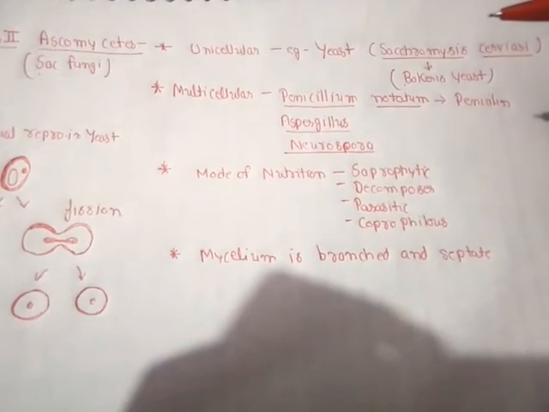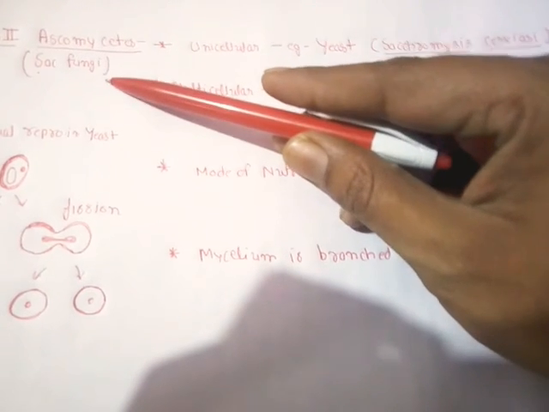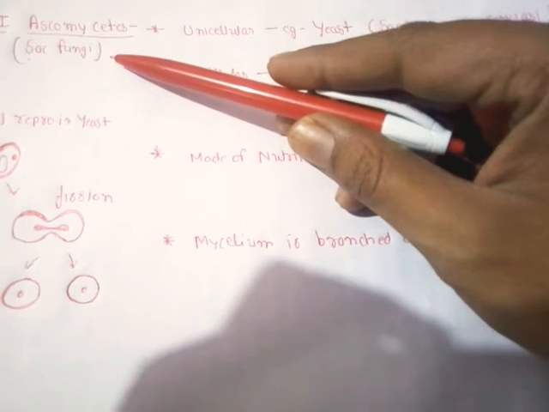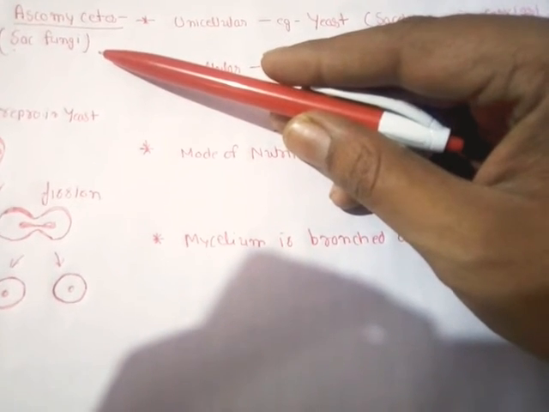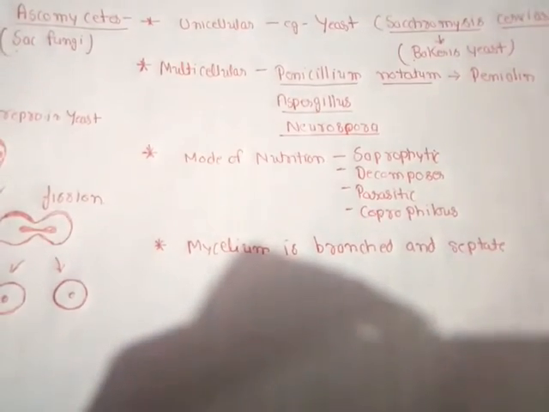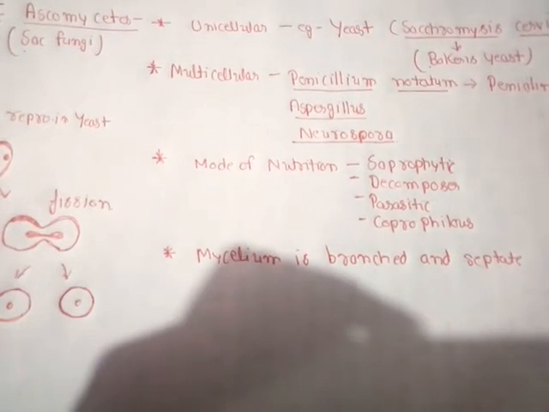The members of this class of fungi are also known by the term sac fungi, and the reason is very clear: the members of this class produce sexual spores in a sac-like structure, and that sac-like structure is known as ascus. That is why the members of this class are commonly known as the sac fungi.